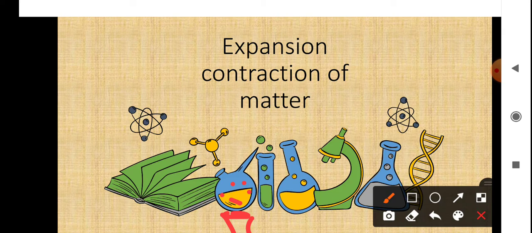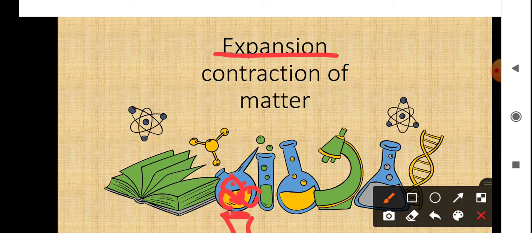Due to that heat energy, the molecules move apart and the intermolecular spaces become more. When the space is becoming more, the substance expands. So, this process is known as expansion. The expansion process is taking place due to the heating of the substance.